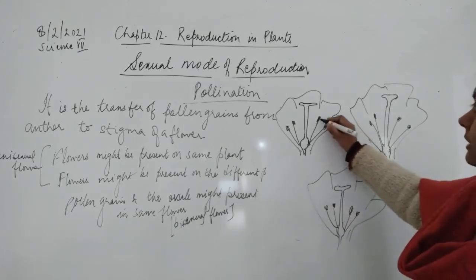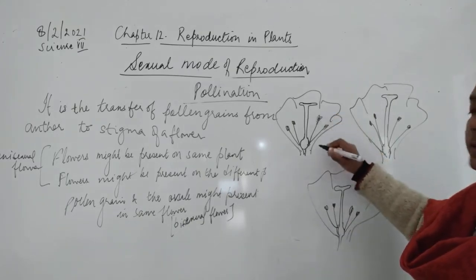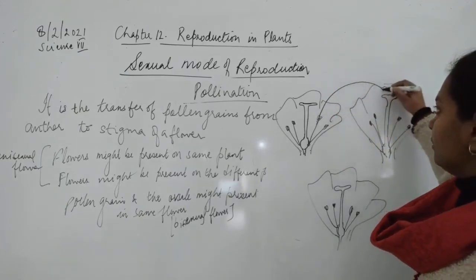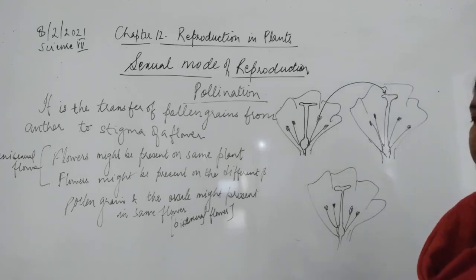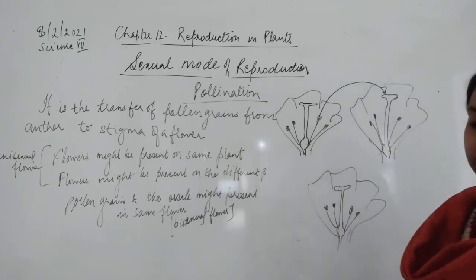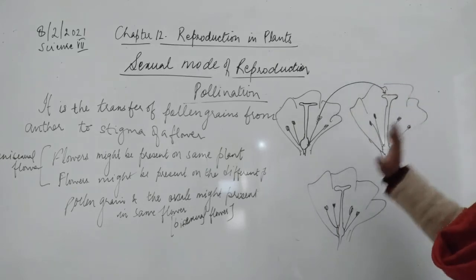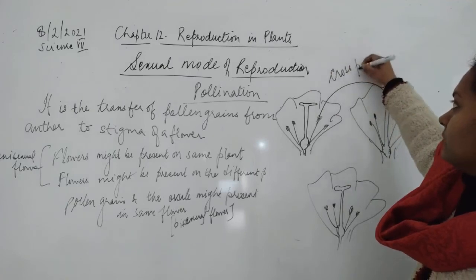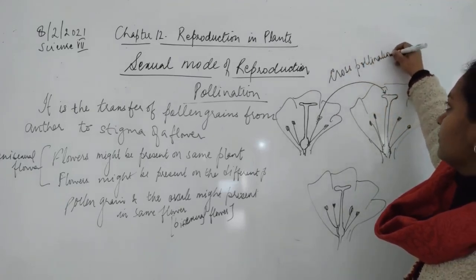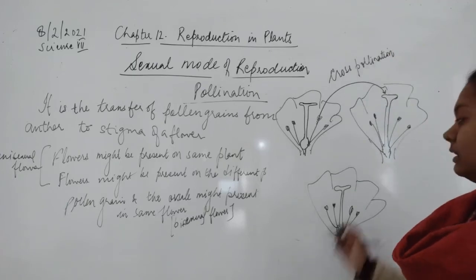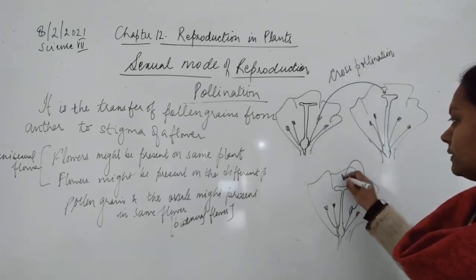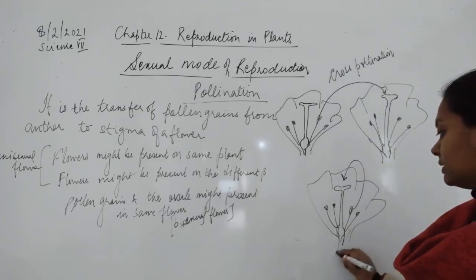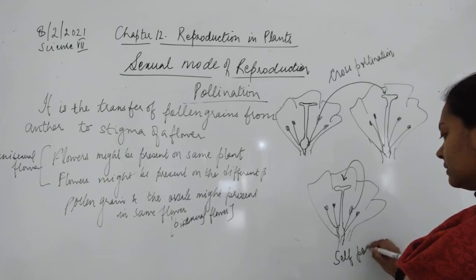I said that anthers are producing pollen grains. These are producing pollen grains. Pollen grains could transfer from one plant to the other plant, जिसमें स्टिग्मा प्रेजेंट है। ठीक है, तो एक प्लांट से दूसरे प्लांट में अगर ट्रांसफर हो, एक फ्लावर से दूसरे फ्लावर में अगर pollen grains ट्रांसफर होता है, दिस इज नोन एज क्रॉस pollination. Okay, and if the pollen grains are transferred from the anther to the stigma of the same flower, then this is known as self-pollination.